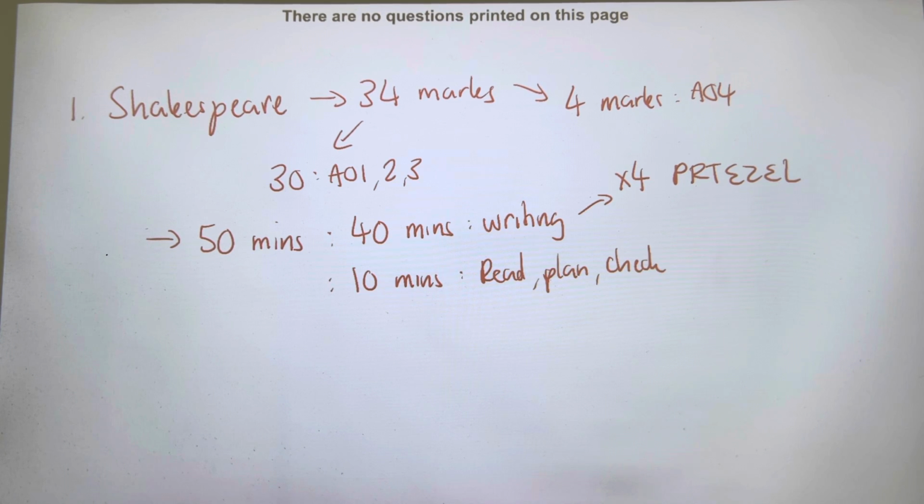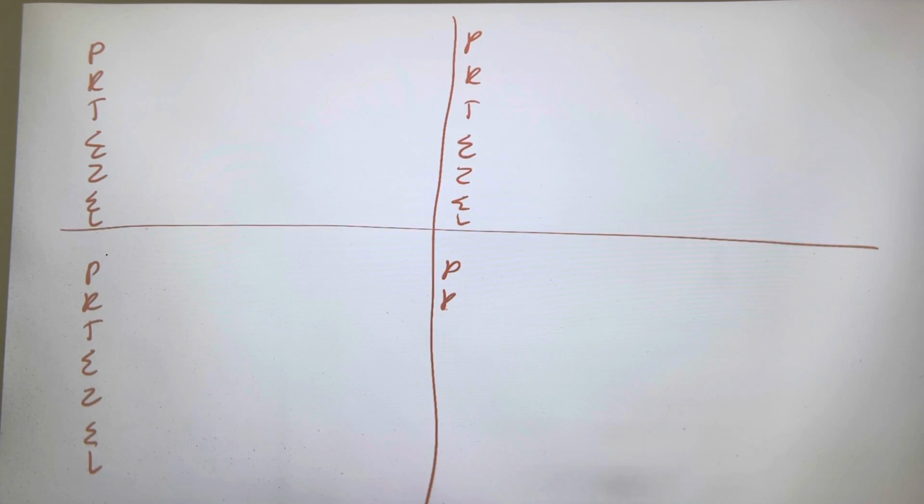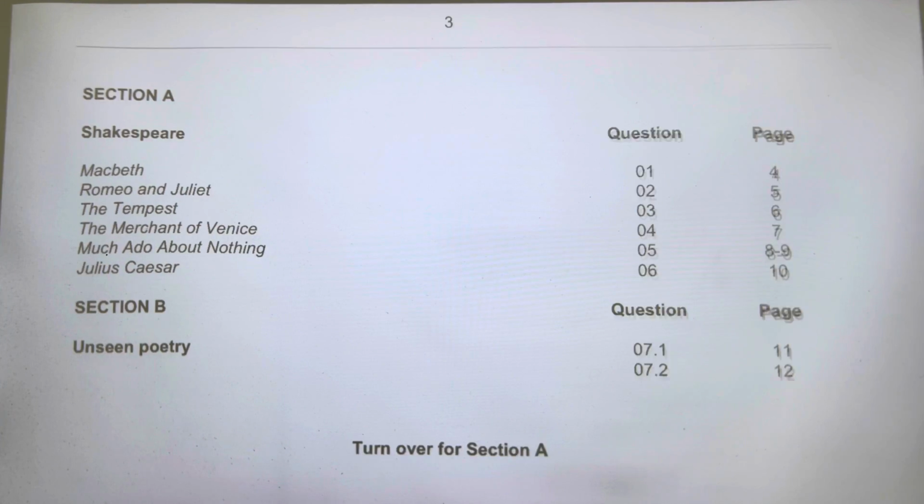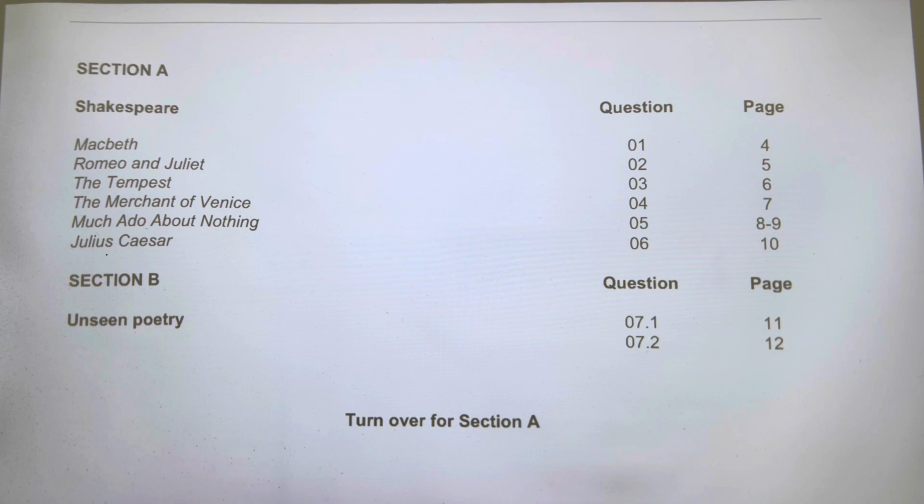Now, how do you make sure, guys, that for the Shakespeare element of your exam, you're hitting the entire mark scheme? So imagine, guys, we are doing 4 paragraphs and we have pretzel over here. Now let's look at the question before we look at how do you address it.